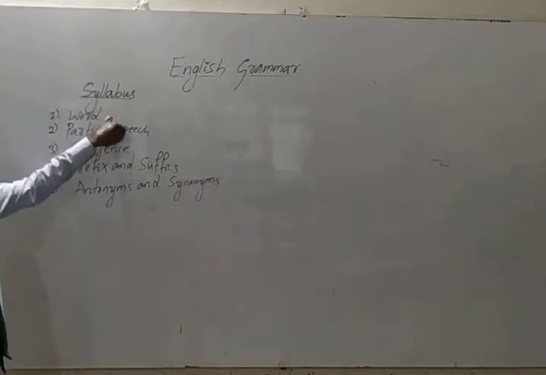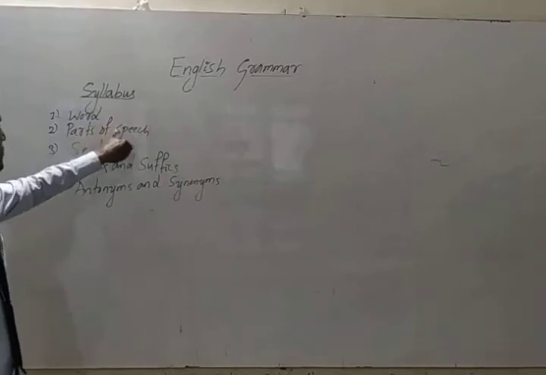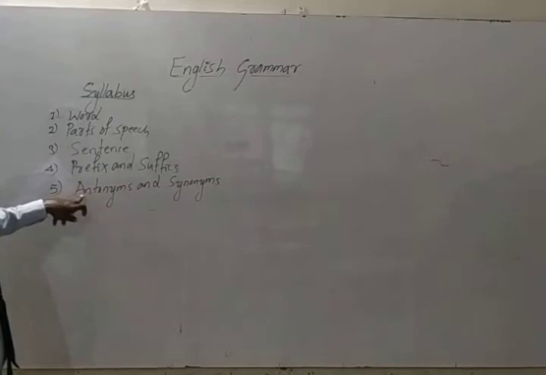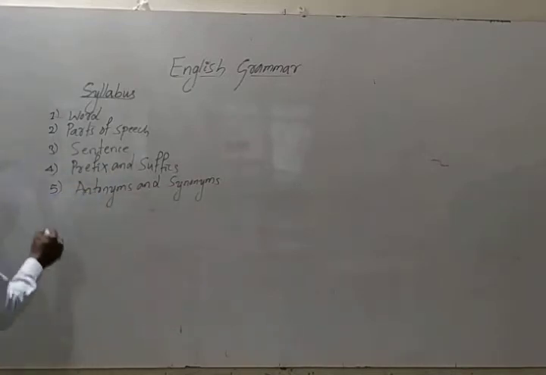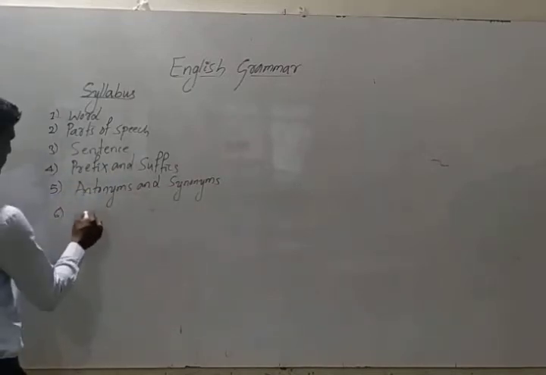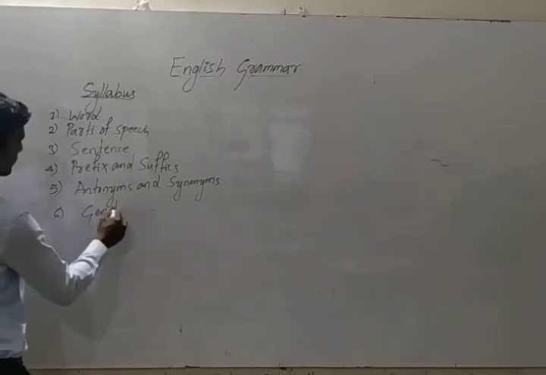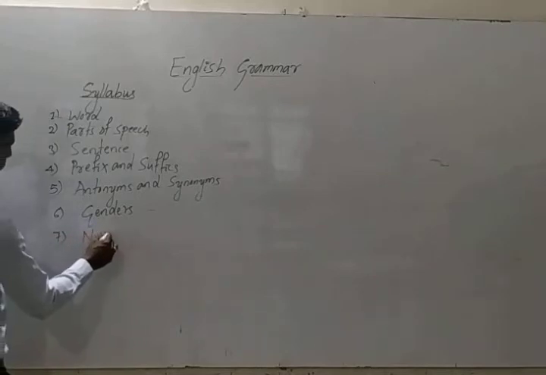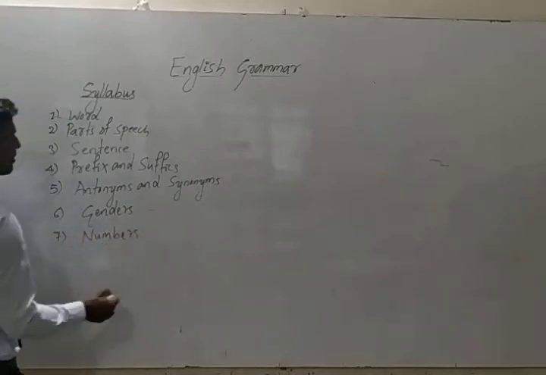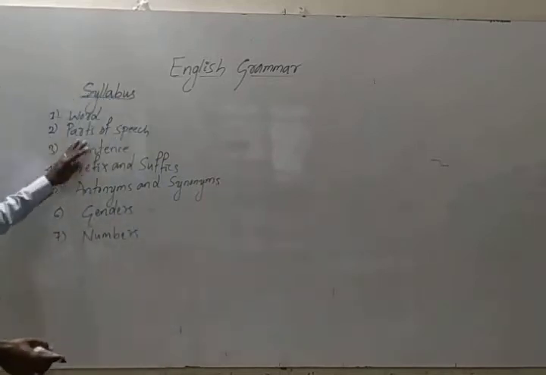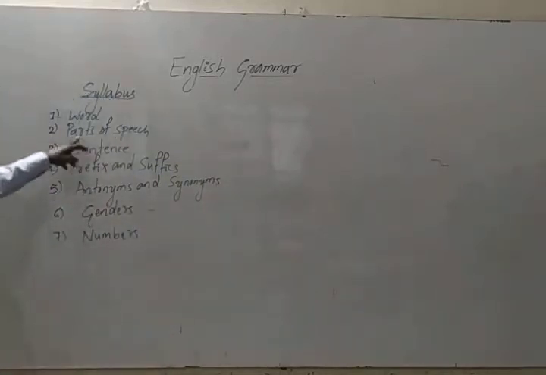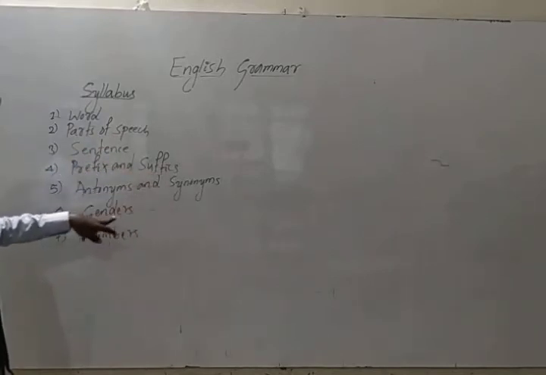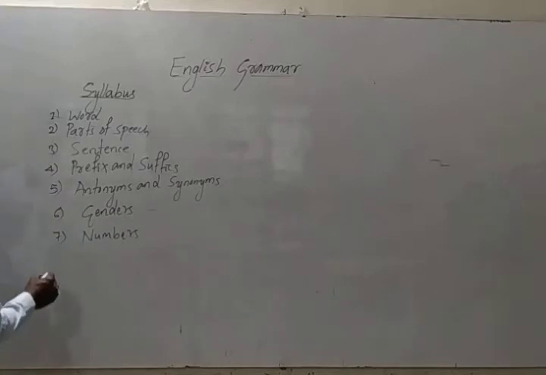So first one, word. Which definition of word? Next, parts of speech, sentence, prefix and suffix, antonyms and synonyms. Genders, numbers, write a number. Word, parts of speech, sentence, prefix and suffix, antonyms and synonyms, genders, numbers.